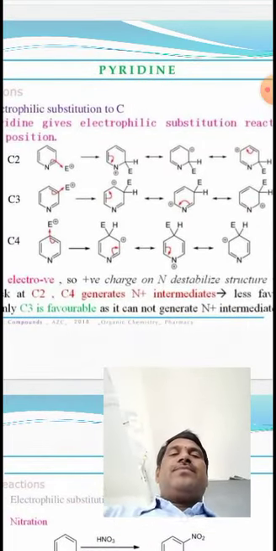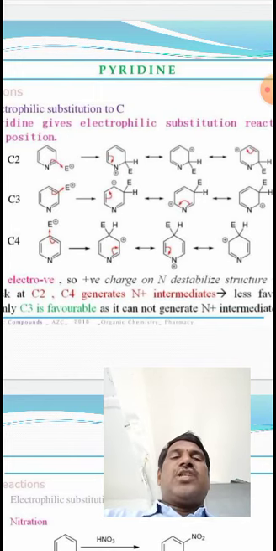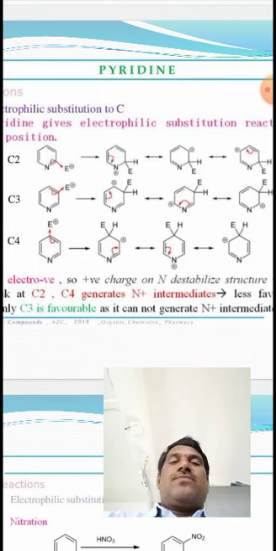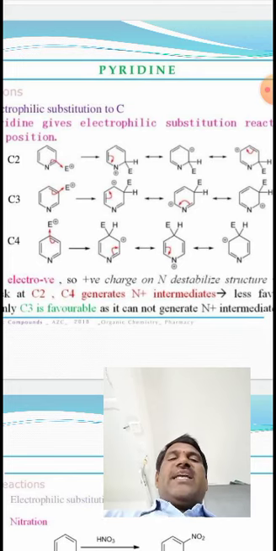See here, attack of the electrophile at the C2 position, the resonance structures of the sigma complex have a positive charge on nitrogen. Whereas in the case of attack at the C4 position, the resonance structures also have a positive charge on nitrogen. Whereas in the case of attack of the electrophile at the C3 position, in those resonance structures nitrogen does not have the positive charge.